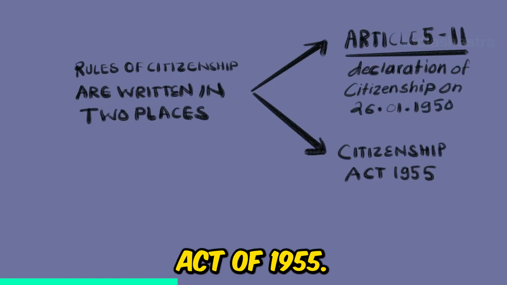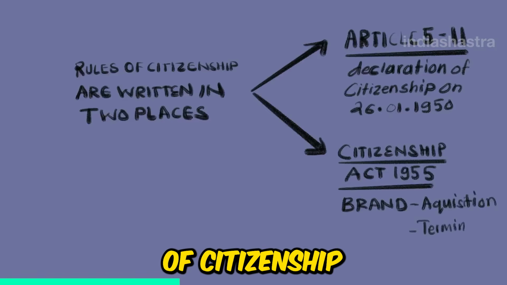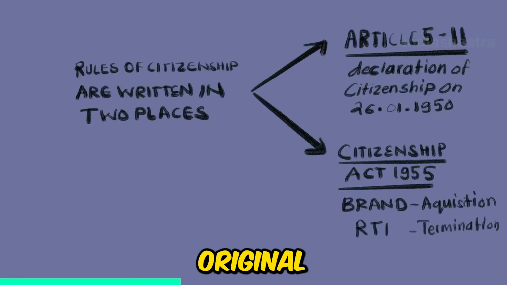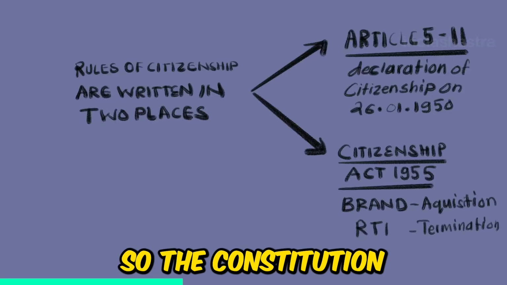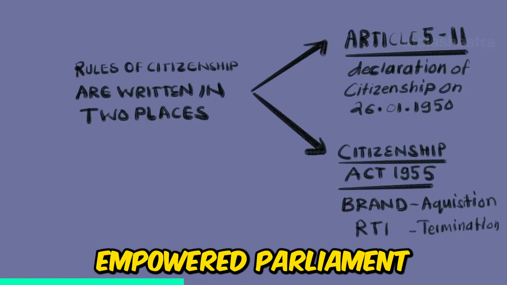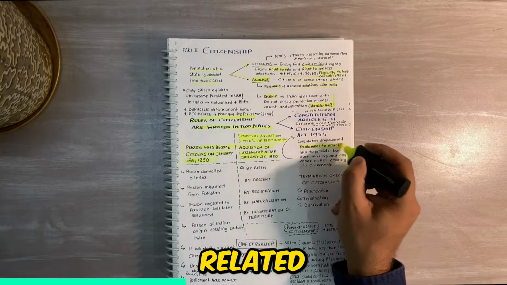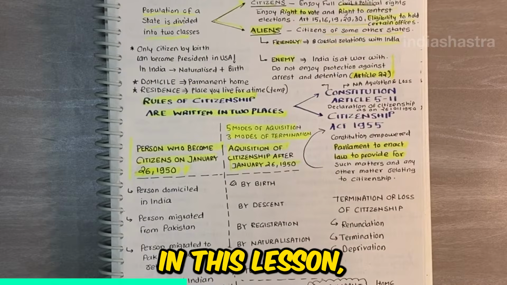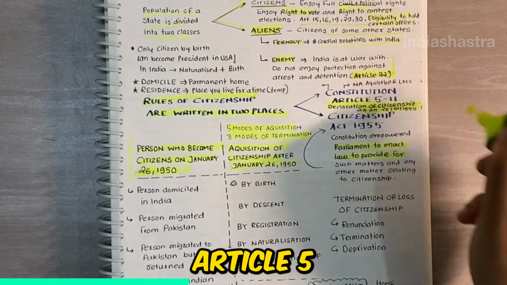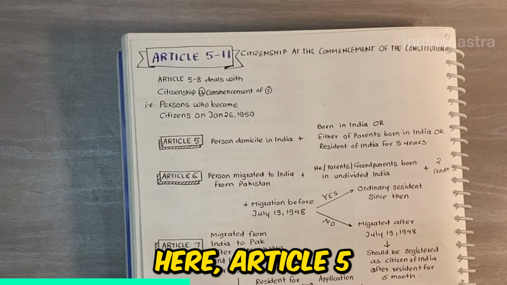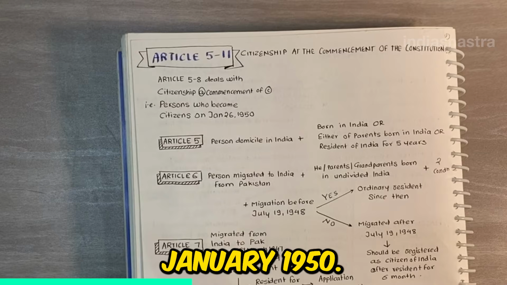Secondly, Citizenship Act of 1955. It deals with acquisition and termination of citizenship since it was not mentioned in the original constitution. How to acquire citizenship of India if one desires. So, the constitution empowered Parliament to enact a law to provide for such matters and any other matter related to citizenship. In this lesson, we shall deal with the first, that is Part 2 of the Indian Constitution, Article 5 to 11. Here, Article 5 to 8 deals with who became a citizen of India on 26 January 1950.